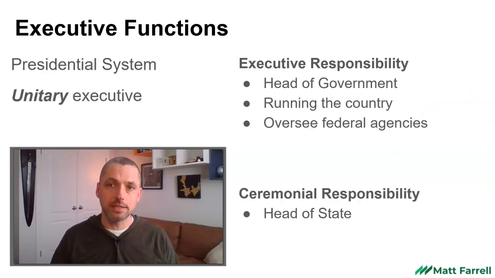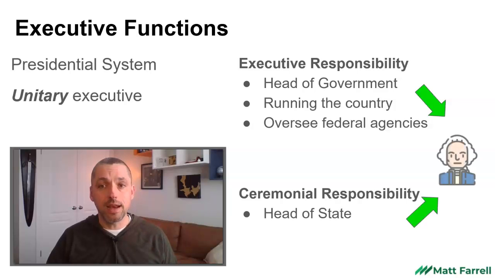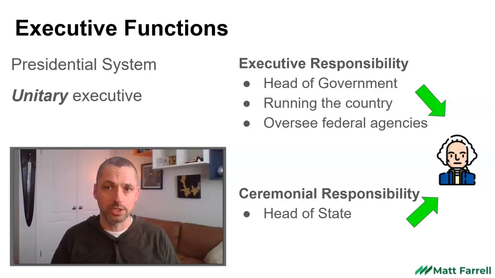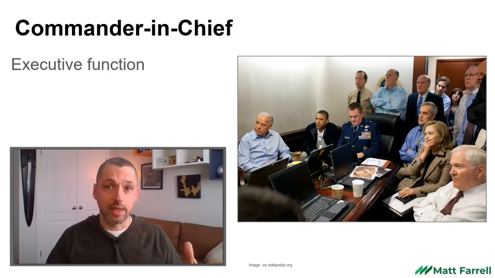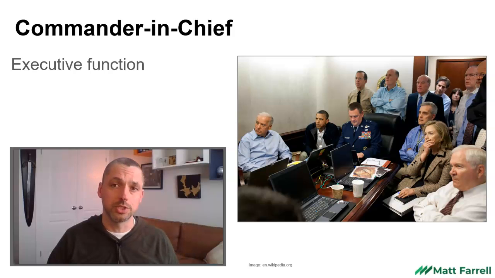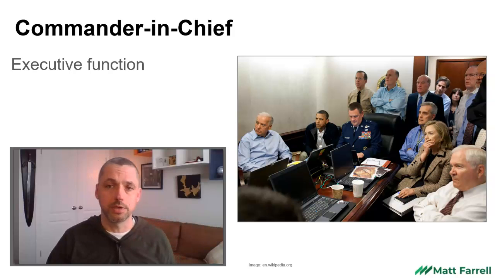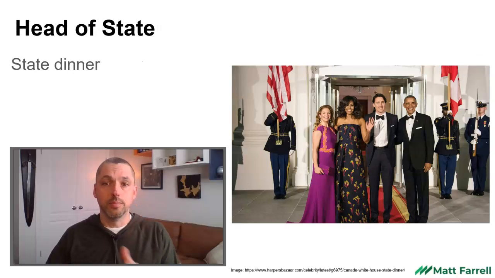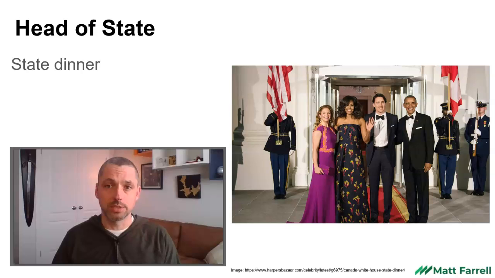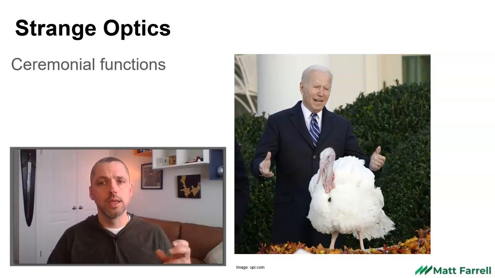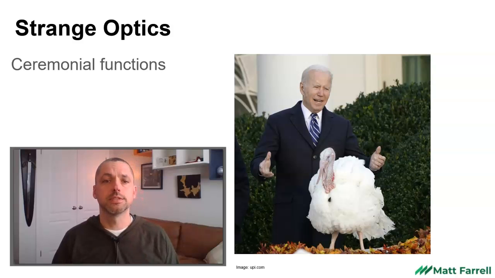Now, the United States uses what's called a unitary executive, whereby the responsibilities are fused into one role. The head of government and the head of state powers are all vested in one person. That is the President of the United States. So the president will need to fill their executive functions, for example, being the commander-in-chief of the armed forces and giving direction for the military to engage in certain operations or not. On the symbolic side, as head of state, the president is also responsible for holding state dinners and greeting dignitaries from other countries.